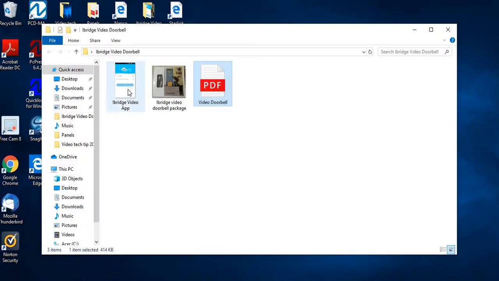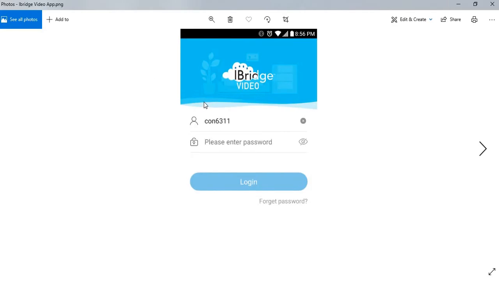Now the iBridgeVideo app is right here, and what you're going to do is you have to learn this unit through the iBridgeVideo app on the client's phone.